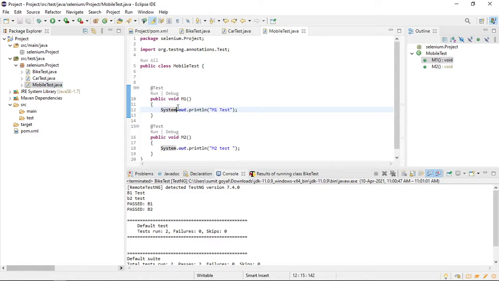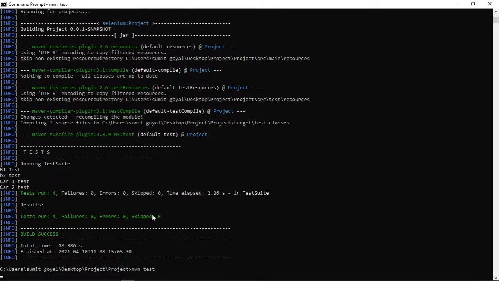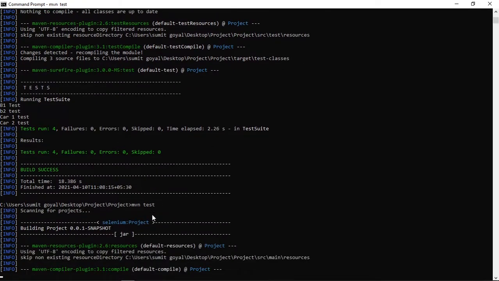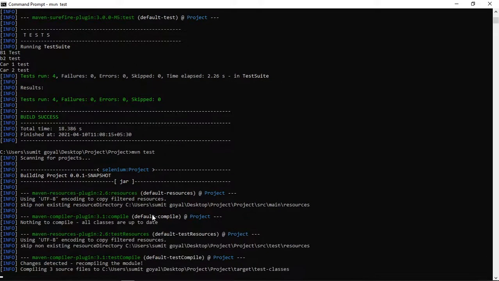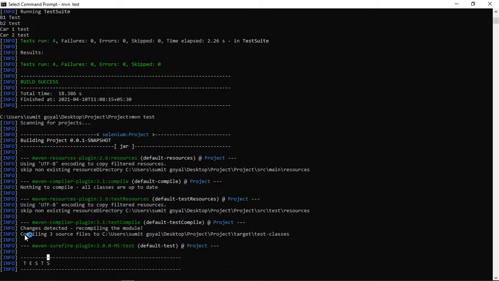So if I save it, keep in mind that you have to provide Test every time. Now it is also compiling when we are running our test cases. Let us see, 6 outputs we should get.